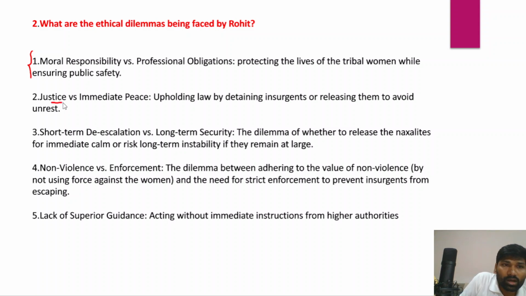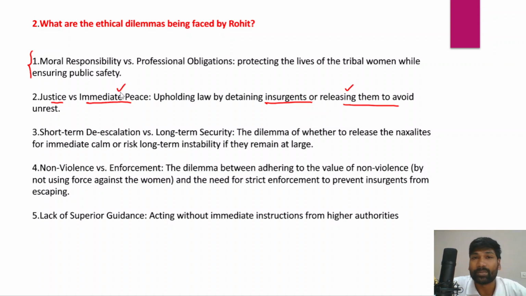And there is also an ethical dilemma between justice and immediate peace. Upholding law by detaining insurgents, or releasing them to avoid unrest. If Rohit releases those insurgents, that would result in immediate peace. However, if Rohit still arrests them, those 10 Naxalites, it would comply with the principles of justice. And then, short-term de-escalation versus long-term security implications.